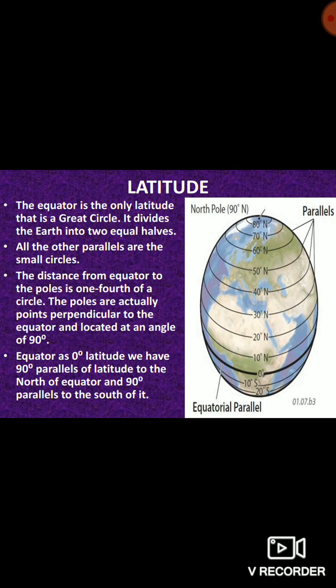The poles are exactly perpendicular to the equator, at an angle of 90 degrees. So the equator is at 0 degree latitude. We have 90 parallels of latitude to the north of the equator and 90 parallels to the south of it.